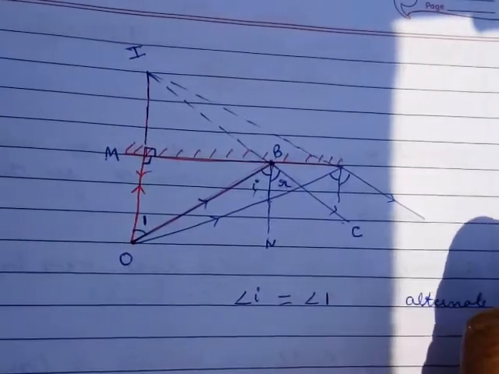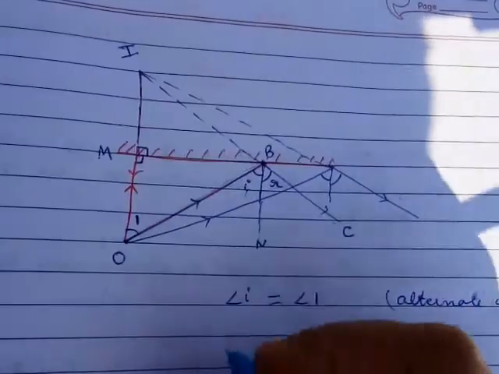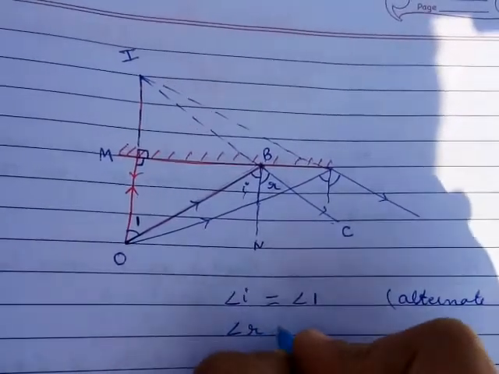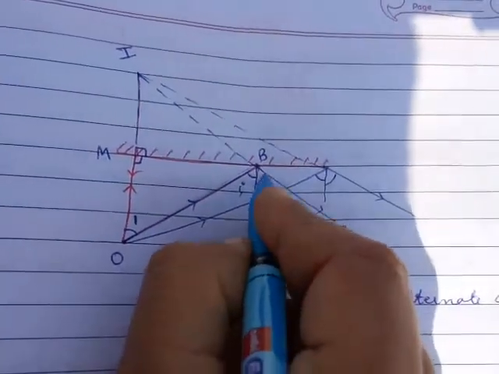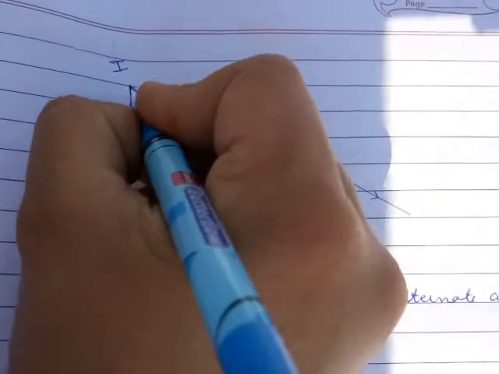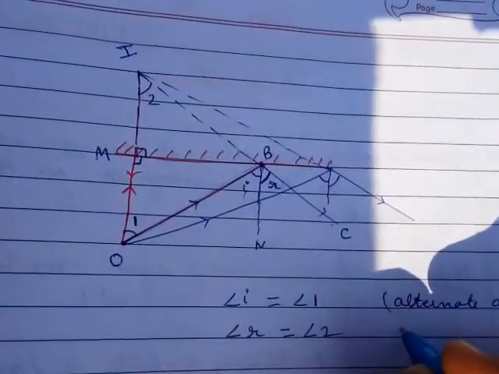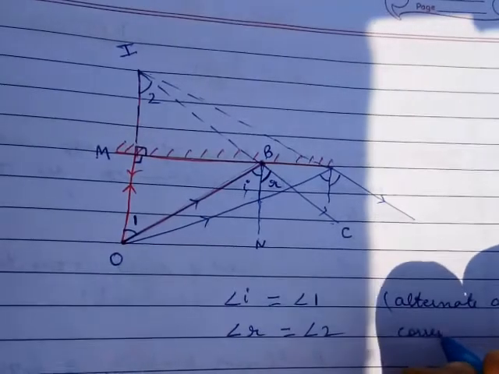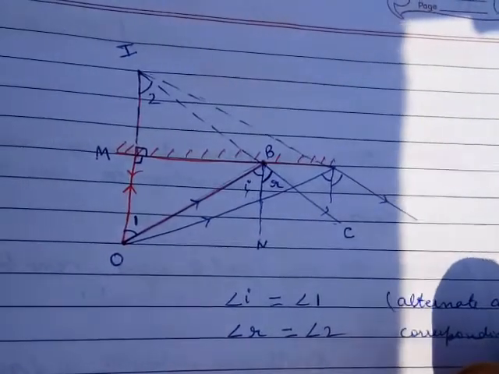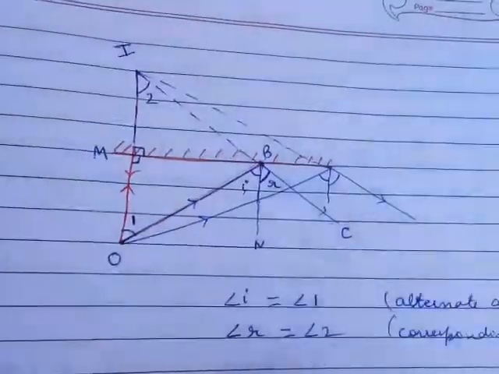Angle R is equal to angle 2 because of corresponding angles.